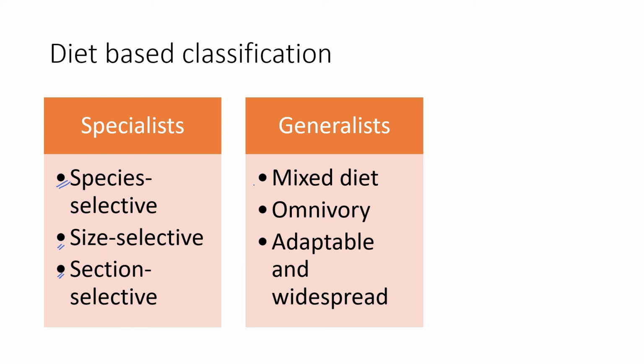whereas generalists are more open, adaptable and widespread. So they prefer a mixed diet where they can eat different parts of the same plant. If they're herbivores, or if they're omnivores, then they feed on flesh as well as plants. So omnivores are more generalist, because they have adapted different structures for them. Let's say, crows have a specific beak that allows them to eat flesh as well as other parts of fruits as well. So these kinds of interactions and adaptations make the generalist a better suited individual to live out. They are more fit because they can acquire multiple resources.